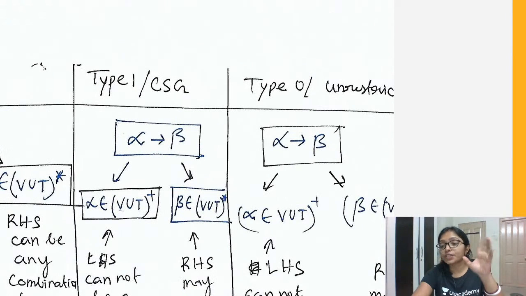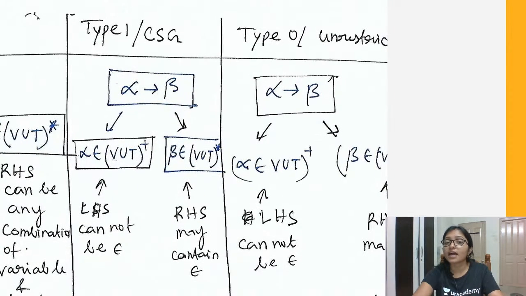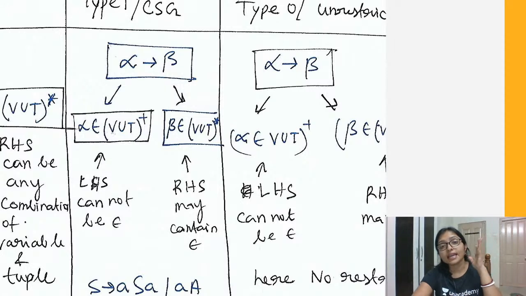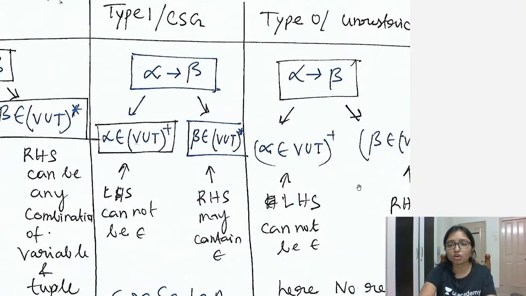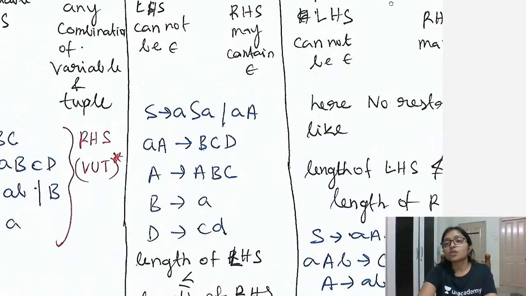And type 0 means it is unrestricted, means there is no restriction at all. Type 0 means unrestricted, means it can be anything, the left hand side can be anything, here epsilon can also be there, and here it can be any combination of variables and terminals. Here the terminal is actually there, it is not cut down. So here there is no restriction on the left hand side or right hand side.